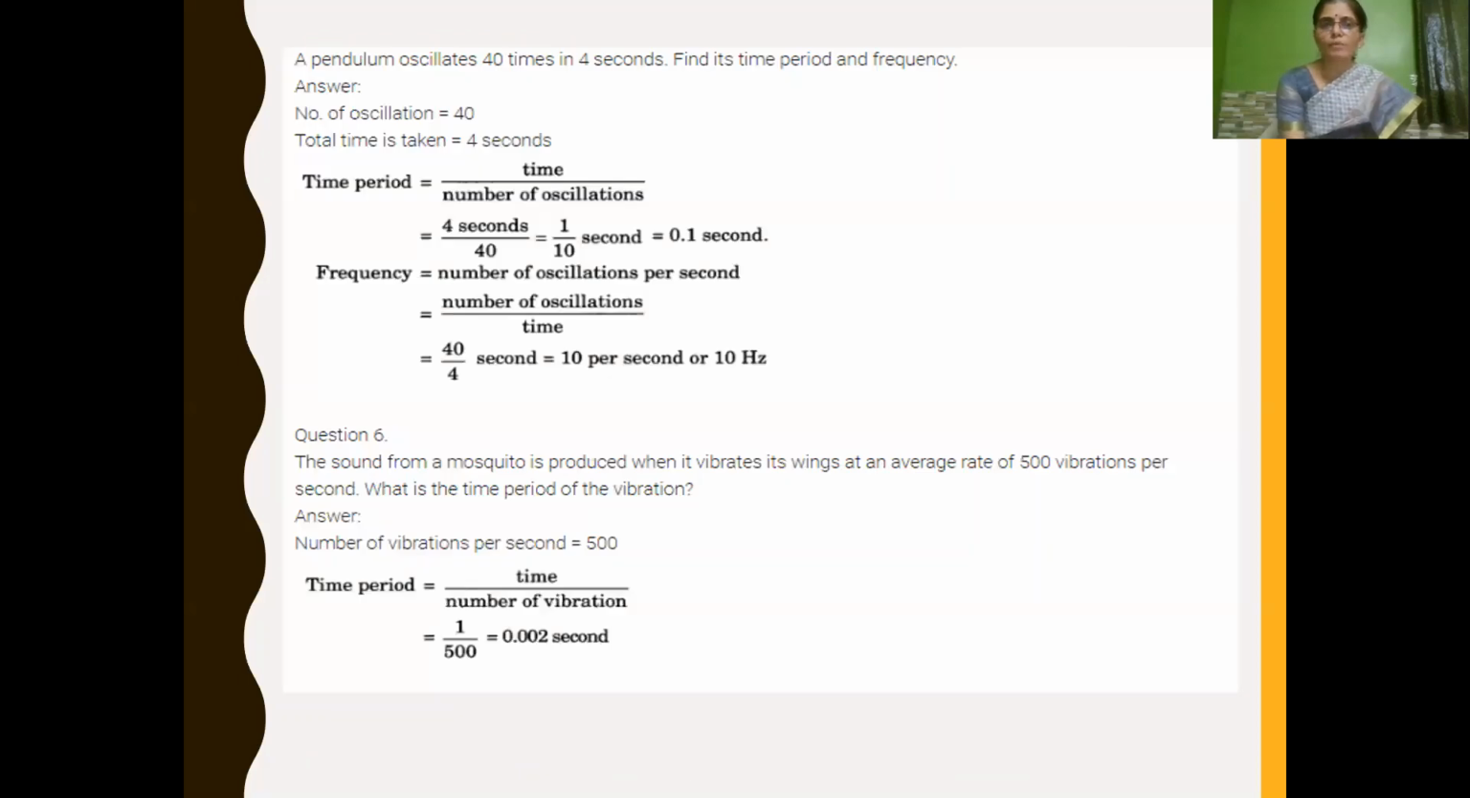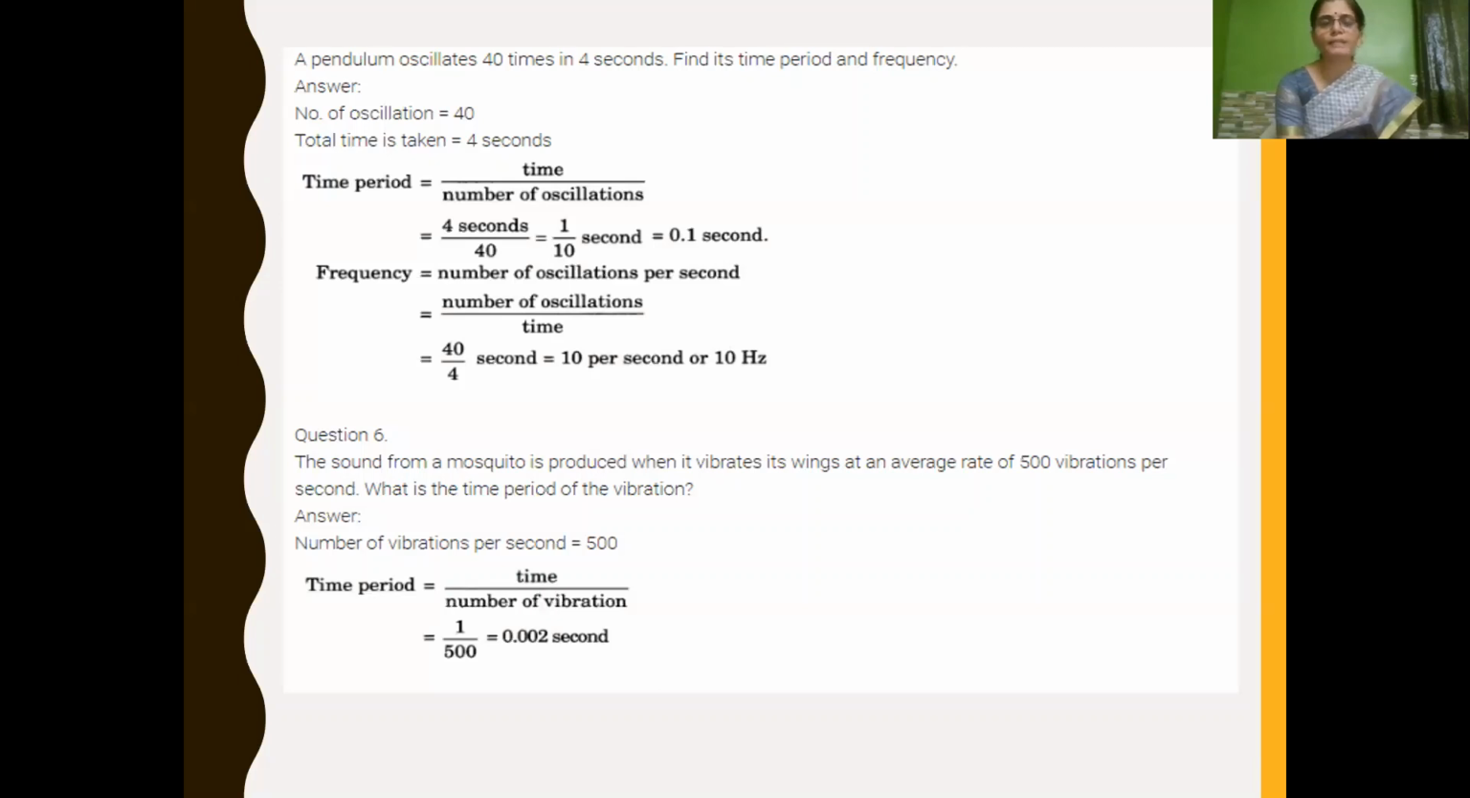In the same way, whatever we have learned about time period and frequency, you can get sums like this. Let us see this. A pendulum oscillates 40 times in 4 seconds. Find its time period and frequency. So first let us find what is given here.